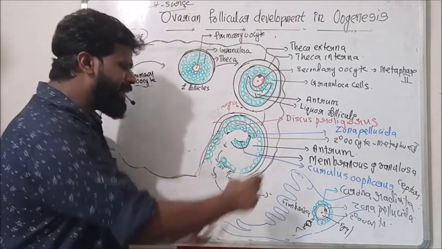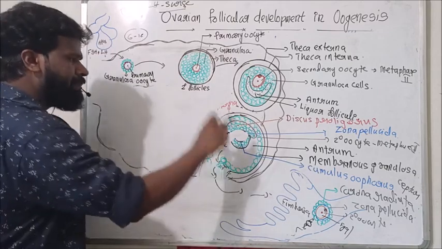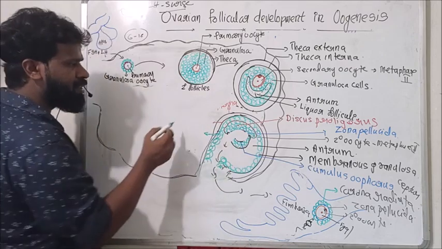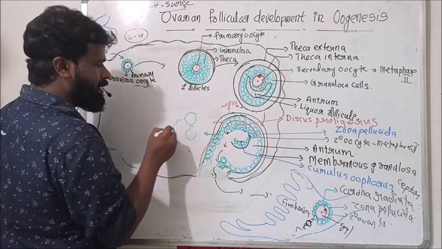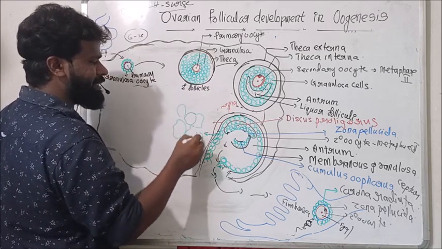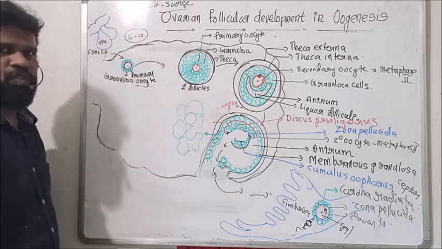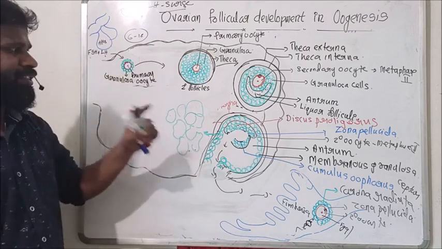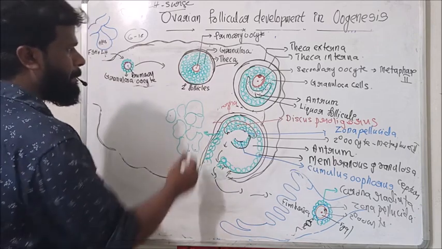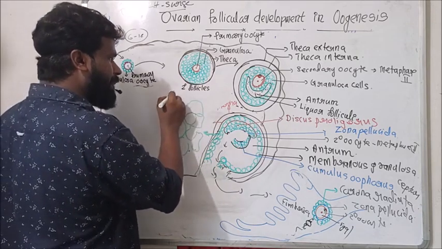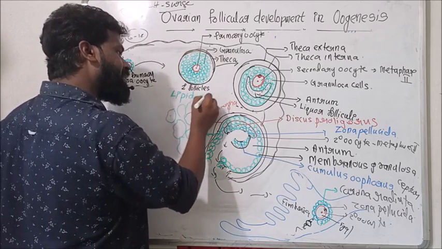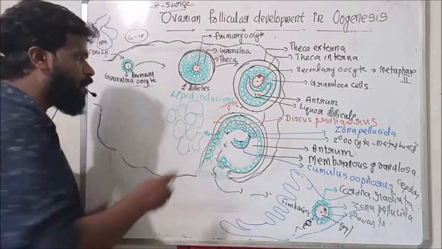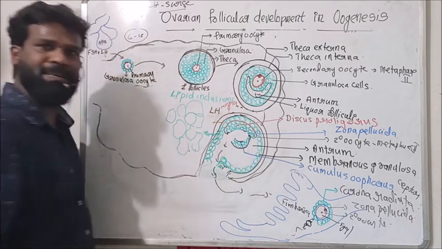At the same time, immediately after ovulation, the ruptured follicular cells enlarge in size and get filled with lipid inclusions, by the action of the same hormone, LH, luteinizing hormone.